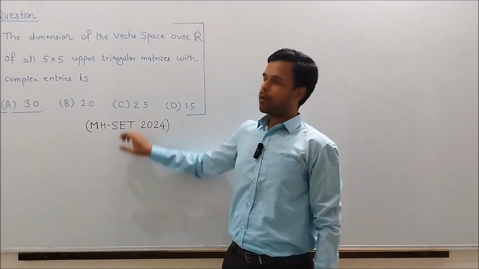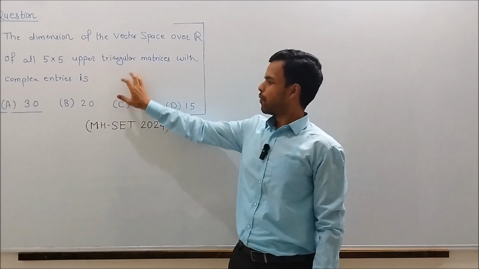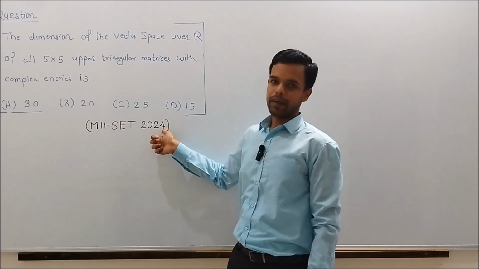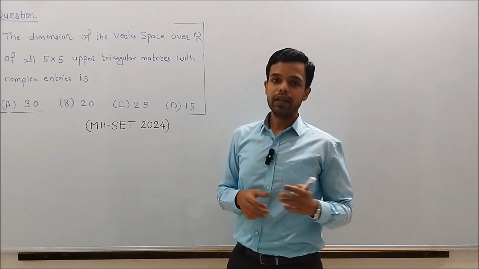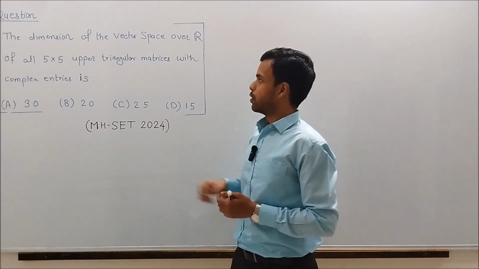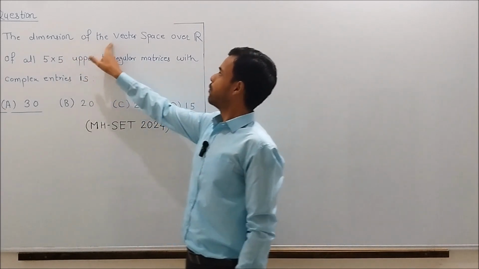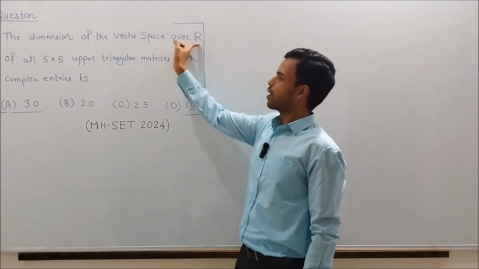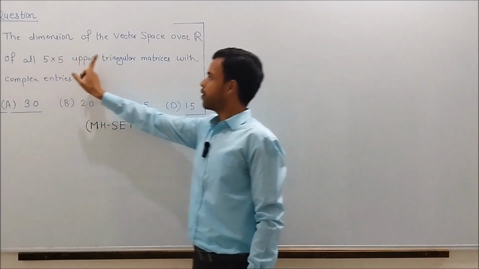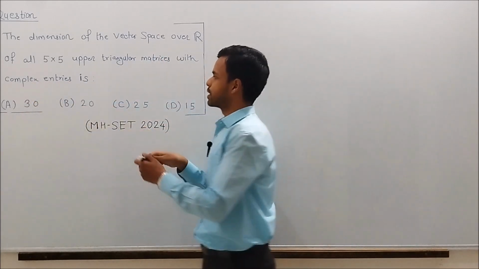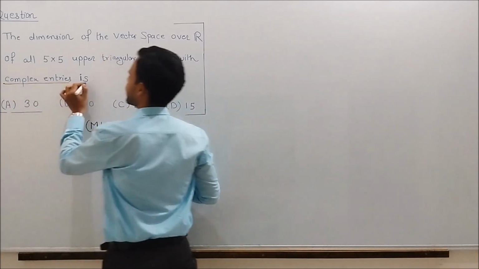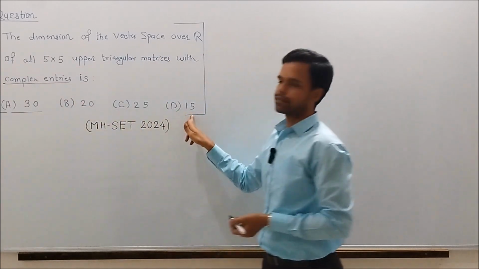In today's video, we are going to solve a question on linear algebra from the Maharashtra State 2024 exam. The exam was conducted today on 7th April 2024. The question is: the dimension of the vector space over R of all 5 cross 5 upper triangular matrices with complex entries is, and these are the options.